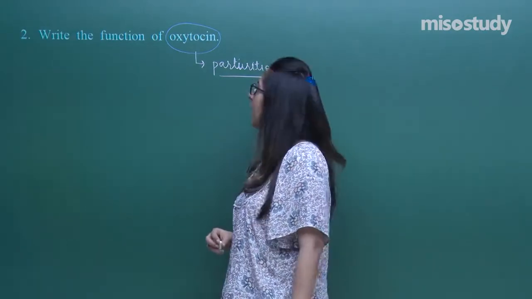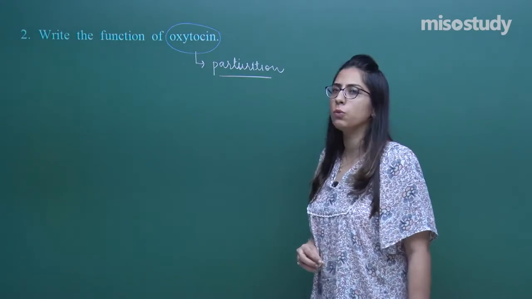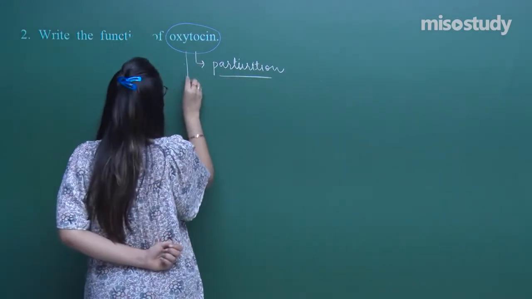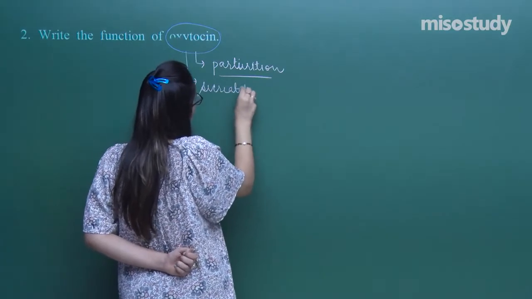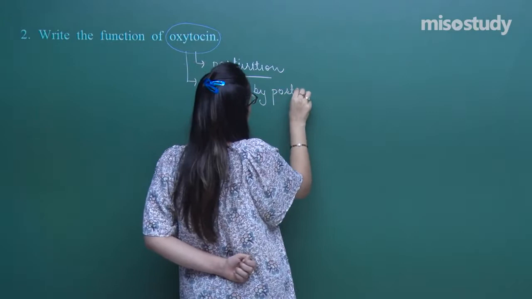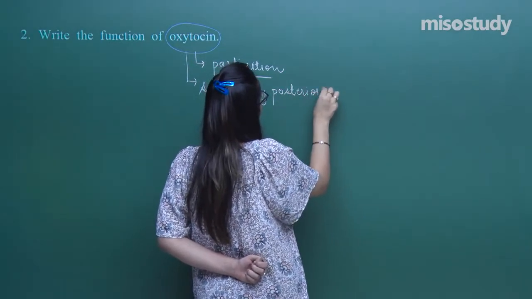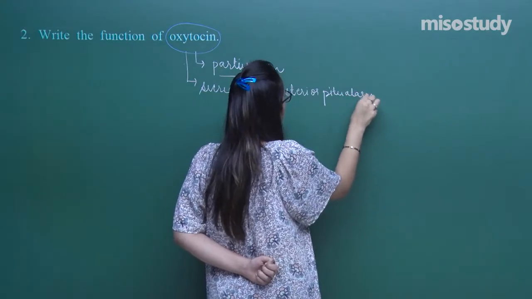Now, a question from my side: who secretes this hormone oxytocin? Oxytocin is secreted by the posterior pituitary.